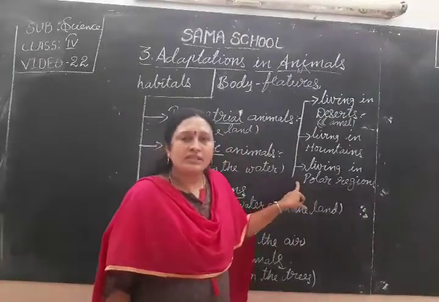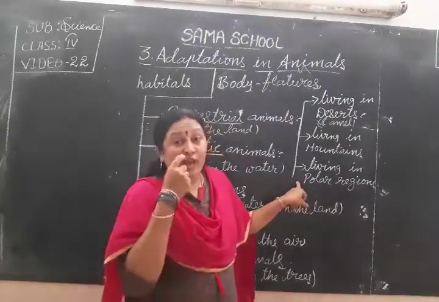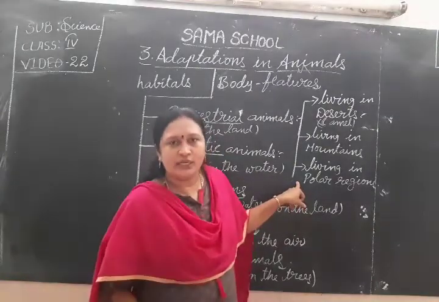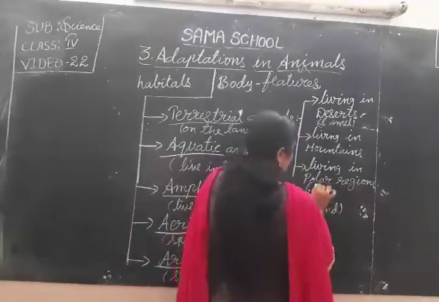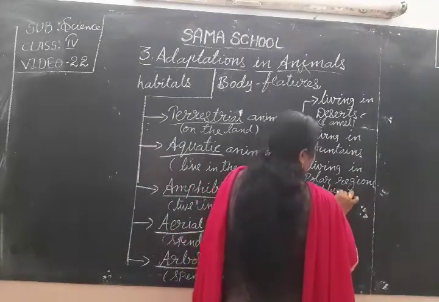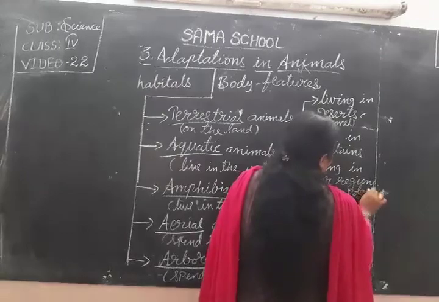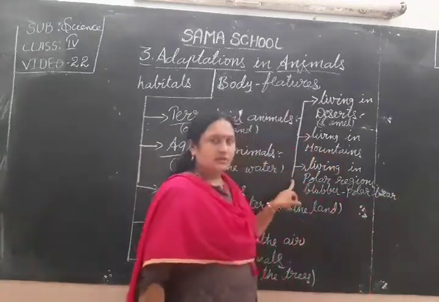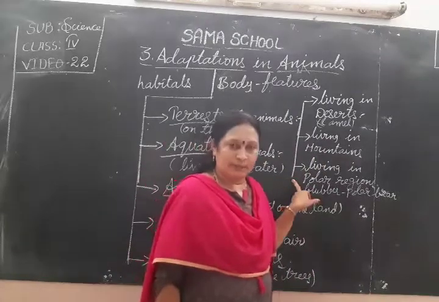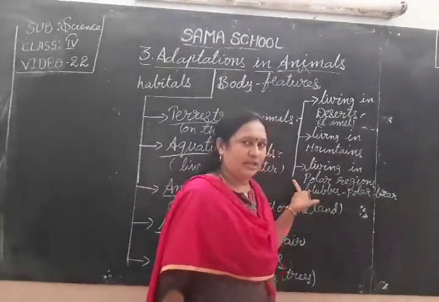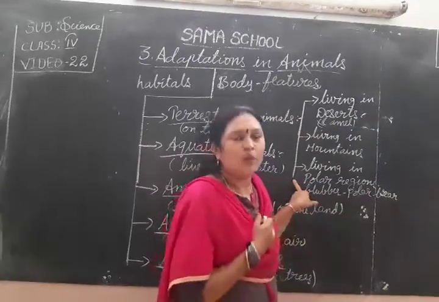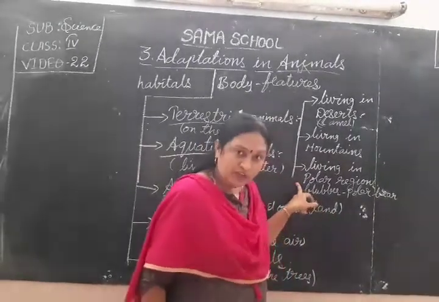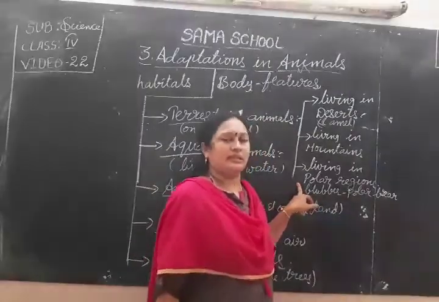And these animals have fat stored under the skin. That is the blubber. Which animal? Polar bear. This fat-filled blubber keeps these animals warm. With these body features, the polar bear can swim easily in the water.